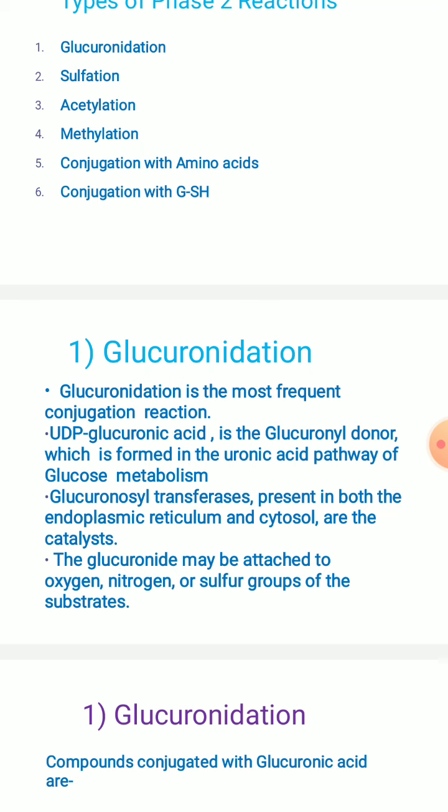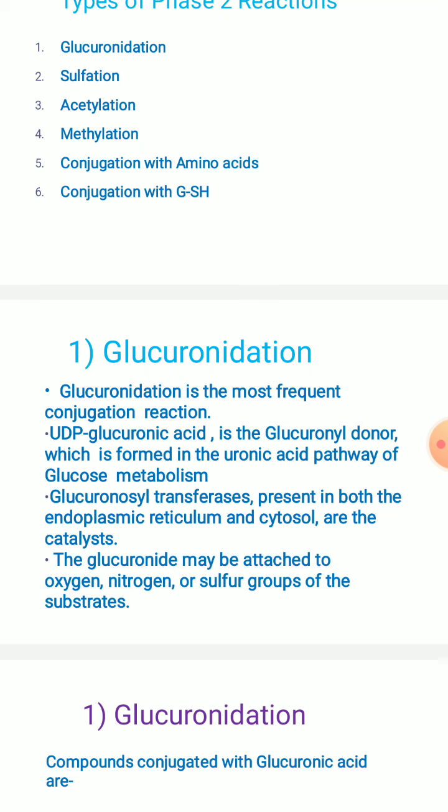Here glucuronyl transferase, which is present in both the endoplasmic reticulum and the cytosol, acts as a catalyst to carry out this particular glucuronidation reaction, right? Here you are going to see the transfer of the glucuronyl molecule from this UDPG, as you can observe in the reaction, by the help of the enzyme glucuronyl transferase.